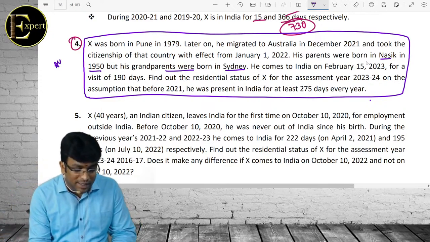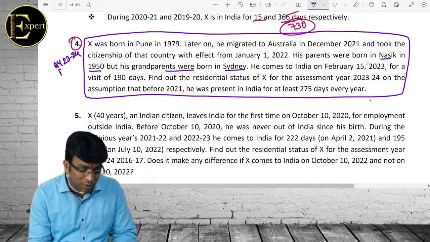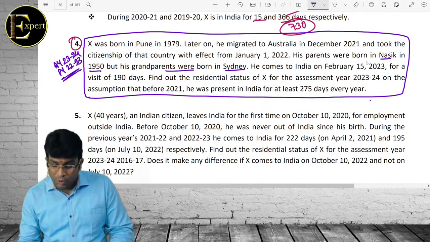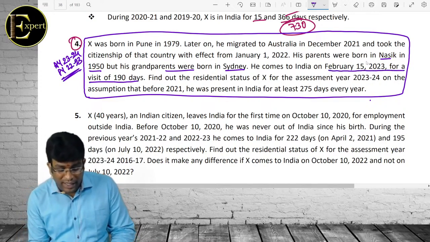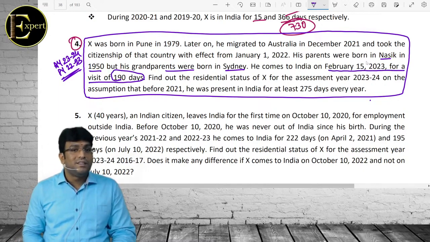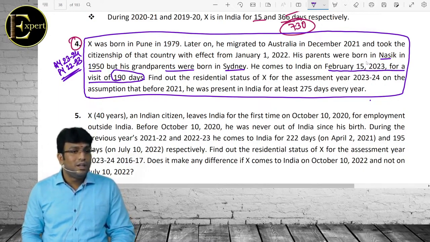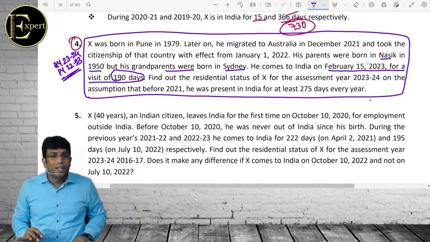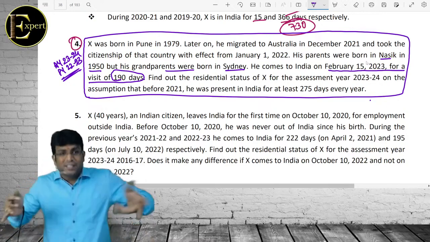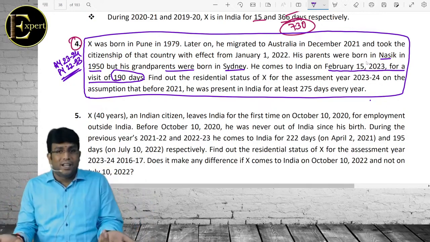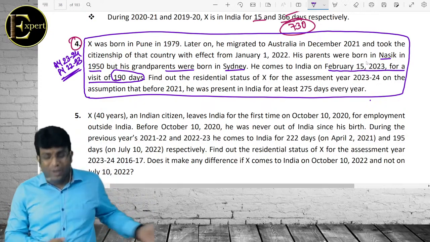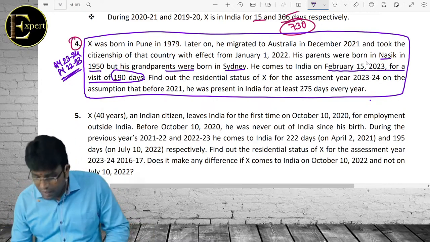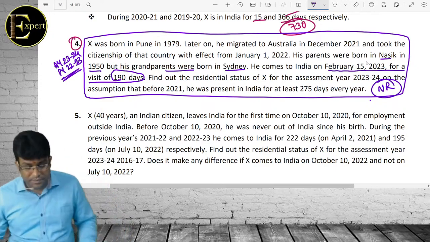And we are talking about the assessment year. Which one in the question? 23, 24. Which previous year? 22, 23. And he came to India on Feb 15, 23 for a visit of how many days? 190 days. Correct? Speak out. Now, does the special case apply? The special case will not apply. If the special case does not apply, he can satisfy the first condition or the second condition. Still, he will become a resident. So, what is the answer then? ROR. Good. Nonsense answer. The answer is NR.